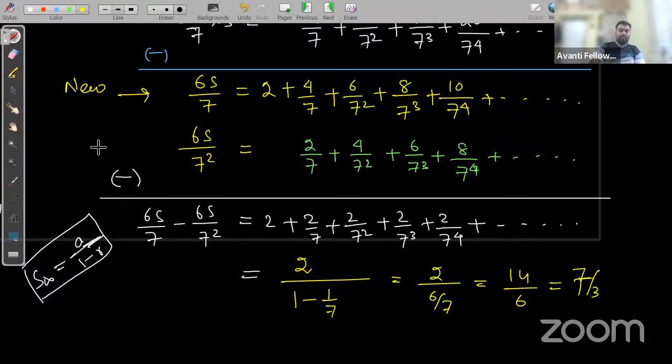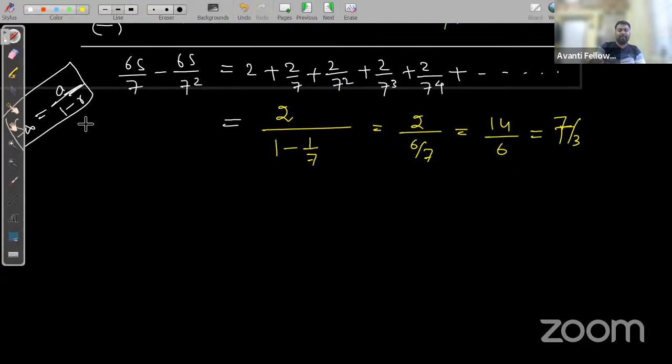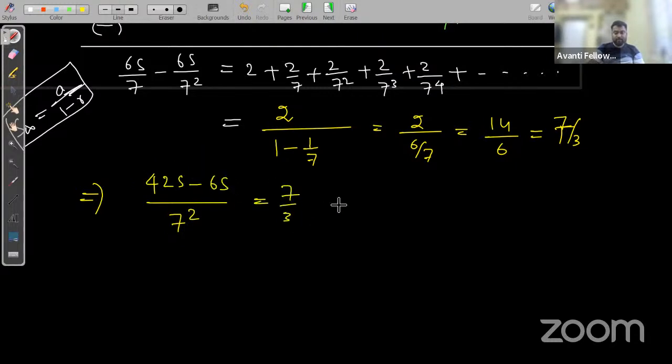And in the left hand side, what are we having? If you take the LCM, that will be 7 square, so 42s minus 6s upon 7 square is equal to 7 upon 3. That is 42 minus 6, how much is it? So what is the answer? 42 minus 6 is 36. 36s by 7 square is equal to 7 by 3.